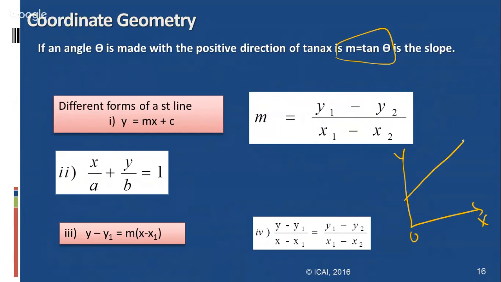If you draw a straight line here, y equals ax plus b, this is a simple linear equation represented with the help of coordinate geometry. Here a is called the slope and b is called the intercept. This is the b distance. y equals ax plus b.